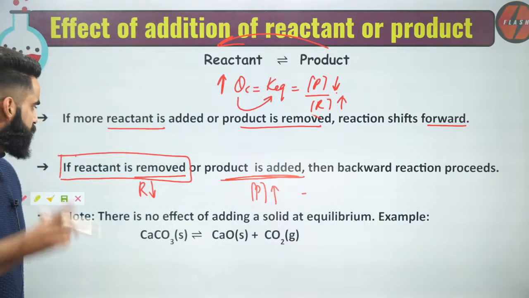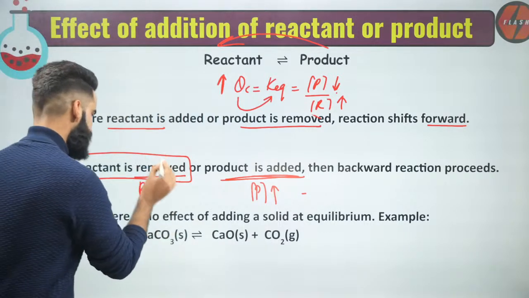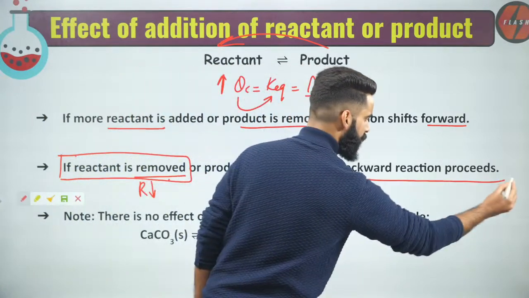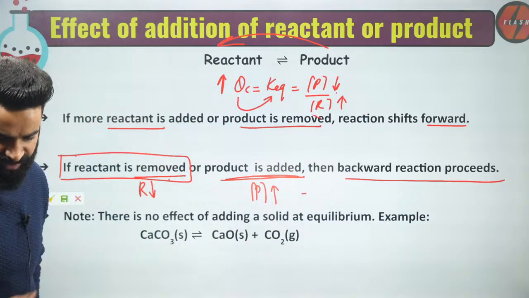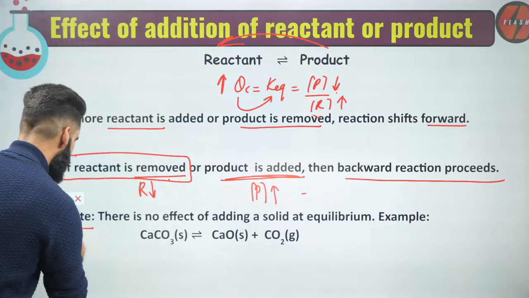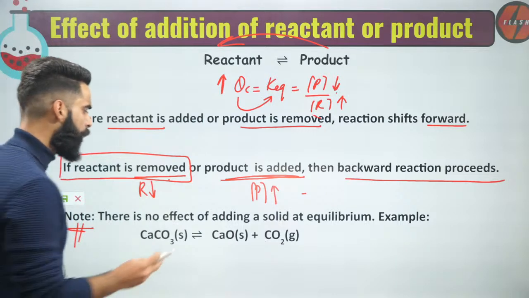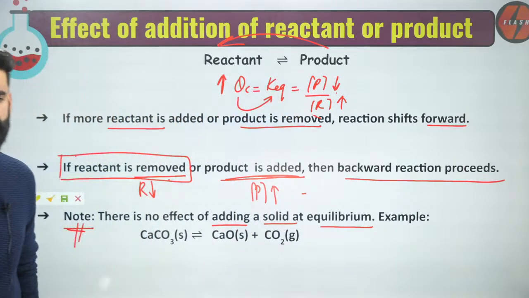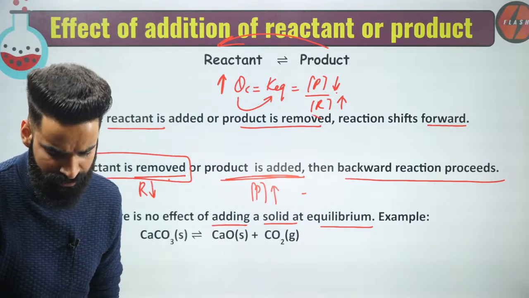So remember, if reactant is removed or product is added, the backward reaction always proceeds. Backward reaction is favored. Very simple. And people, there is a note which I want you to remember. There is no effect of adding a solid at equilibrium, because for solids, you already know their active masses are taken to be unity.